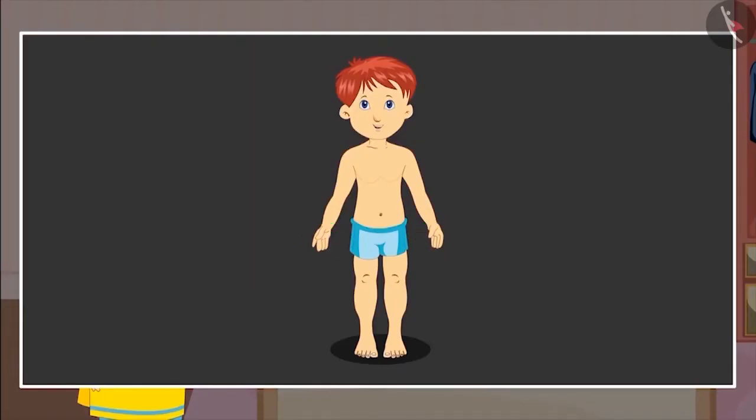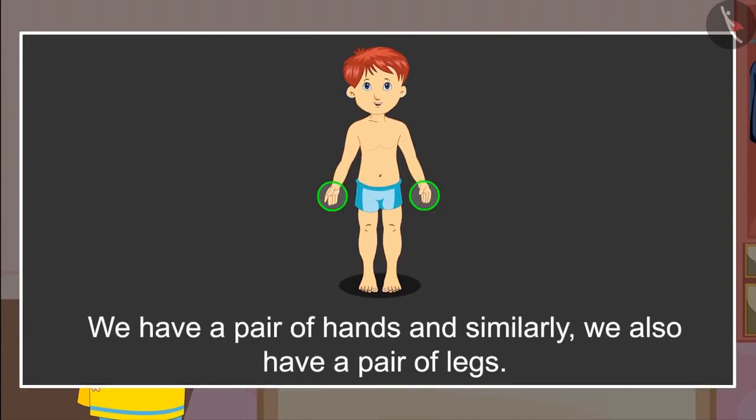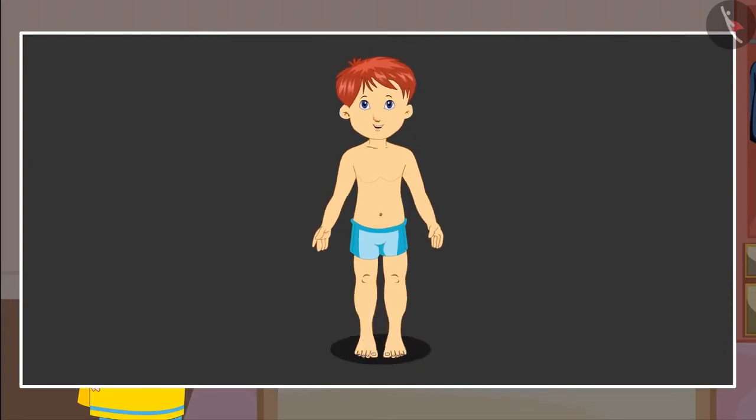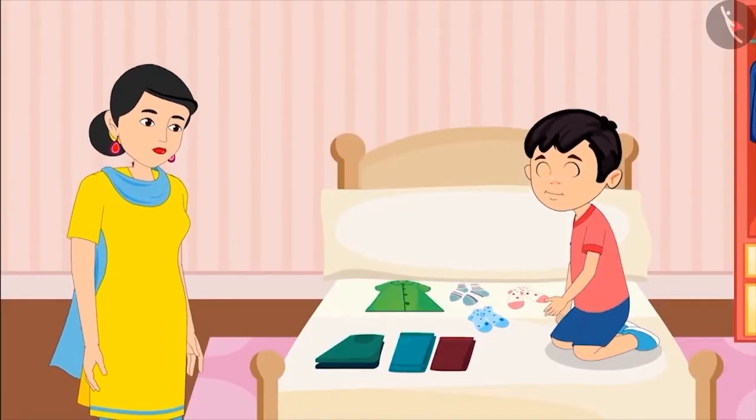Tell me, how many hands do we have? 2. Yes. And how many legs? 2. Absolutely correct, Chotu. This means we have a pair of hands. And similarly, we also have a pair of legs. Okay, so this way we have pair of eyes as well. Right, Mom? Yes, son. You got it right.